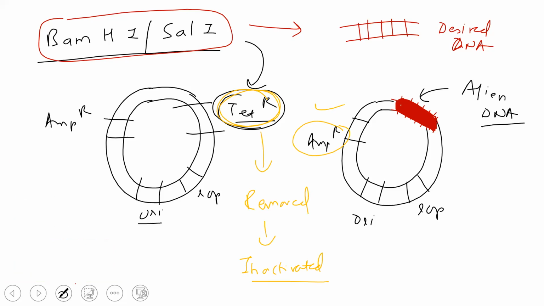Okay, so now if I want to check, because you do this process in a laboratory inside living cells, you have to check; if you do not check, you won't come to know whether it is transferred or not. So we want to check whether this alien DNA has been transferred or not, then what will I do? That is why these two antibiotic markers or genes have been used.